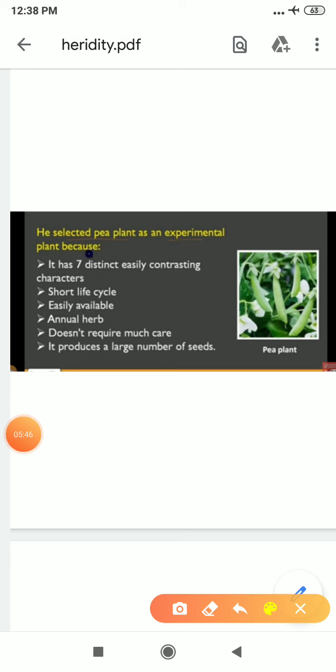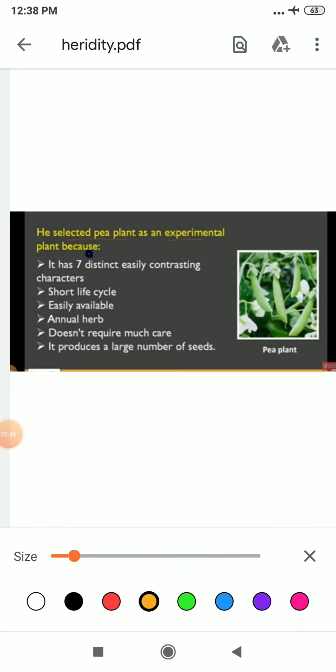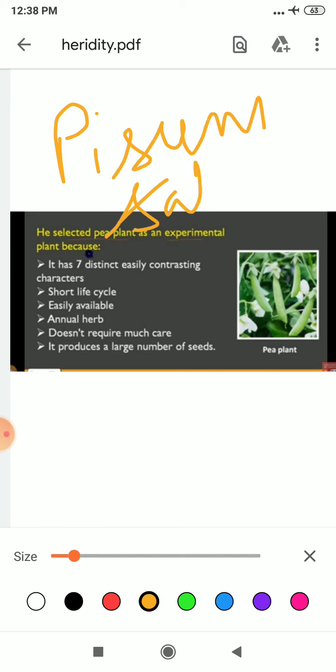Student, I have told you in my Zoom class that he selected the pea plant. The botanical name of that pea plant is Pisum sativum. Why did he choose that? Because it has a short life cycle and is easily available everywhere. It is an annual herb which we can find any time of the season.